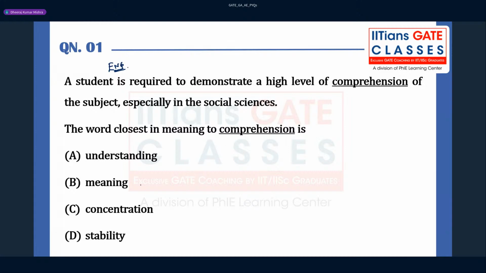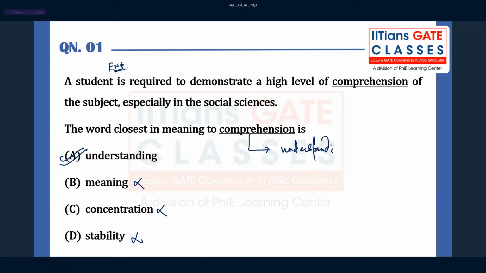Comprehension does not mean meaning, concentration or stability. Comprehension means understanding. Many of you might be familiar with this word, as in this session was comprehensive, your lecture was comprehensive. So here comprehension stands for understanding.